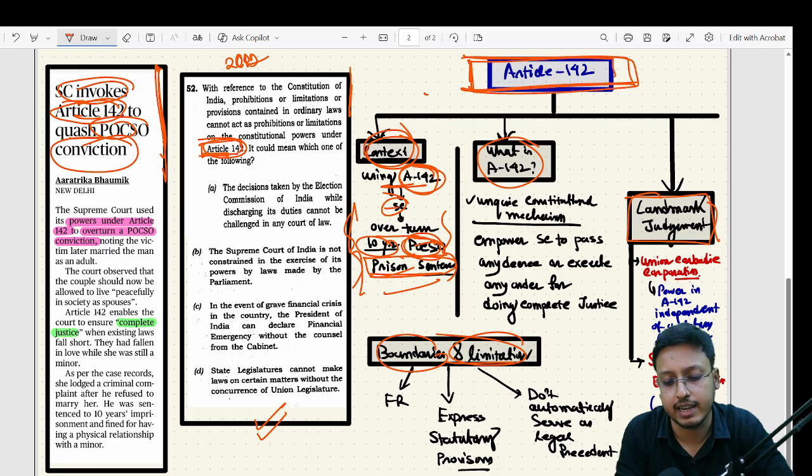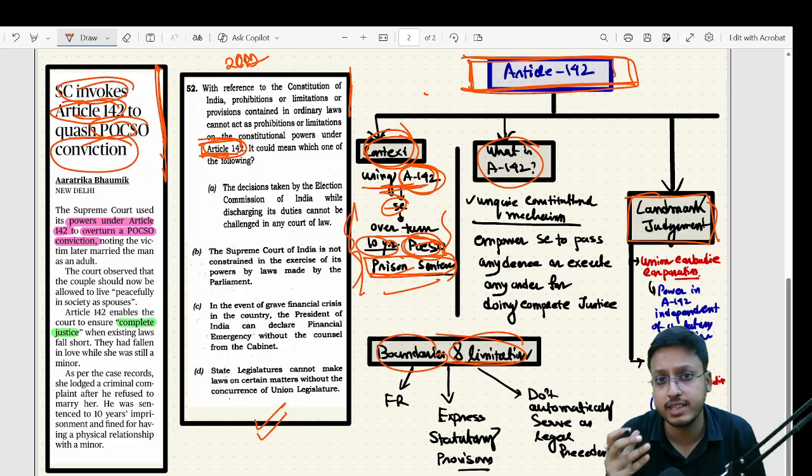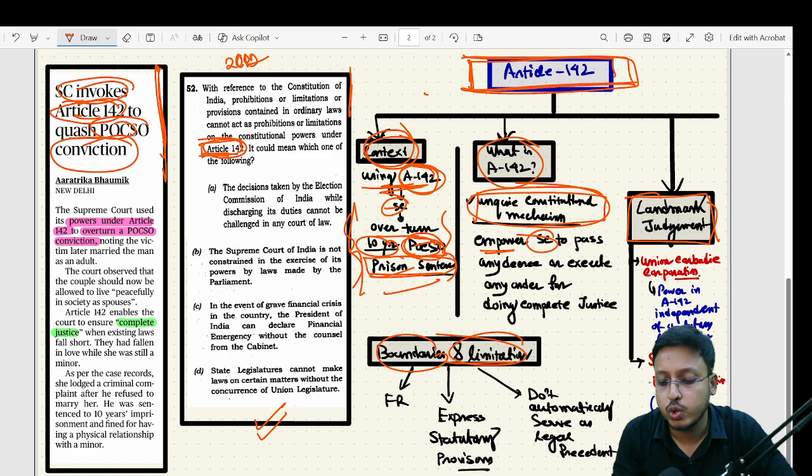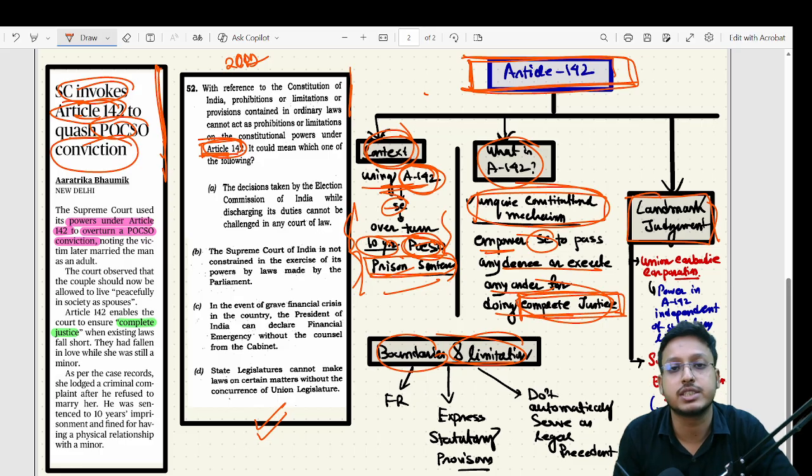this particular article. Now the question is, what is this Article 142 that is so much discussed in the newspaper? Multiple times this has come up in the newspaper. Why is this very important? First, this is a very unique constitutional mechanism. You can ask, what is unique about it? Because it empowers the Supreme Court to pass any decree or make any order for doing complete justice. That is the catch. To do complete justice, the Supreme Court can go to any extent.